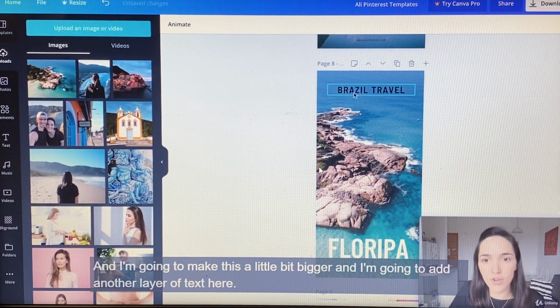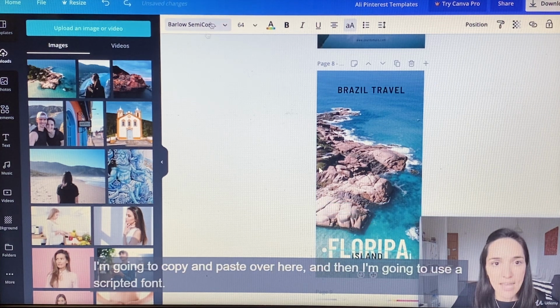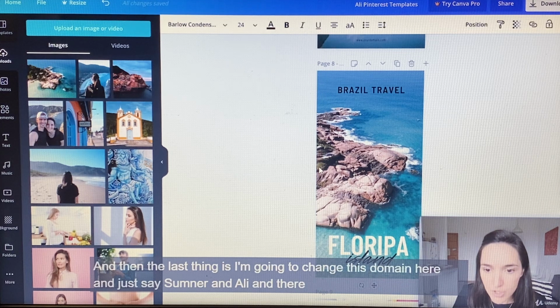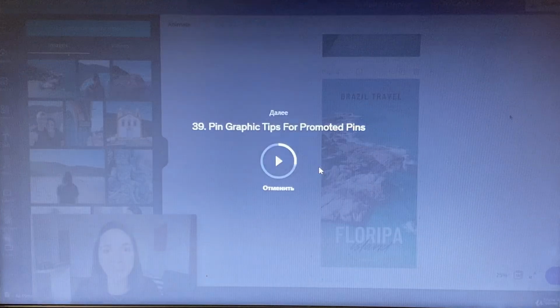And I'm going to add another layer of text here. I'm going to copy and paste over here, and then I'm going to use a scripted font. The last thing is I'm going to change this domain here and just say Sumner and Alley. And there you go. Now we're ready to actually create our board and our first pin together. Let's go.